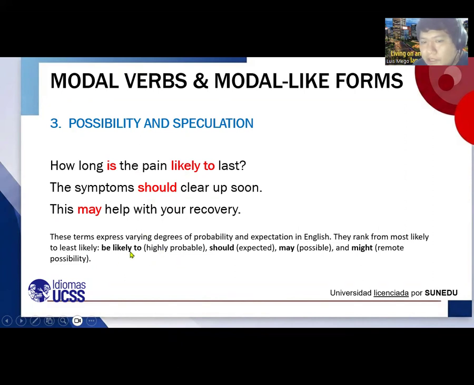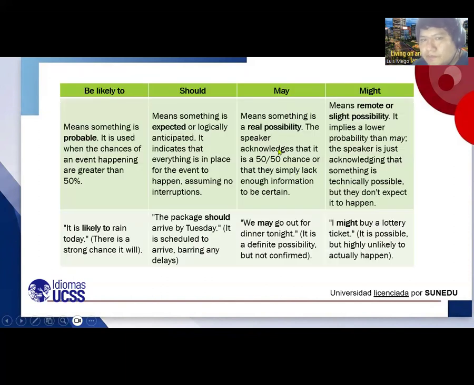Highly probable, be likely to. Should is expected, in this case, and may is a possibility, is possible. And also we can use might, but might is a remote possibility. Yeah, it is like this. Here we have more explanation that we can read, and also we have examples.